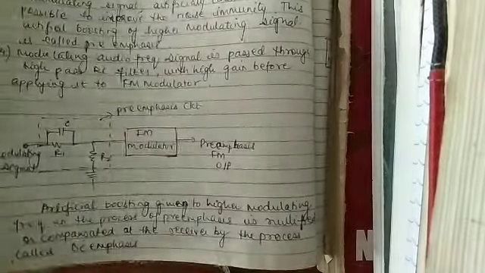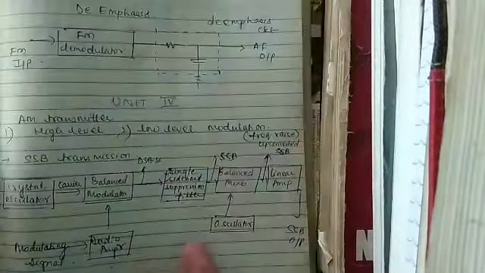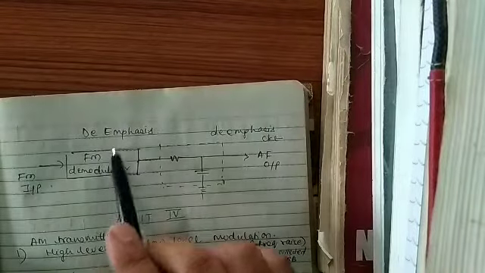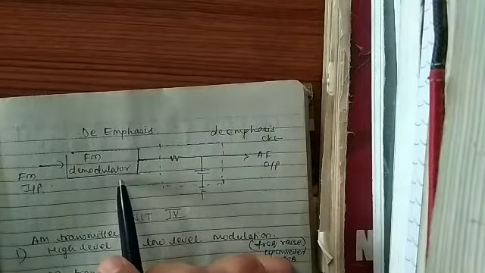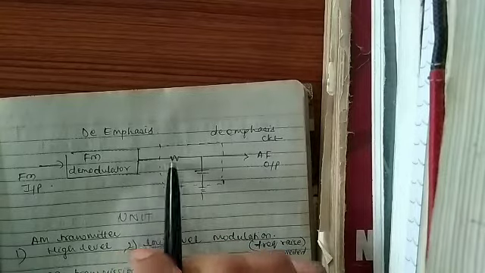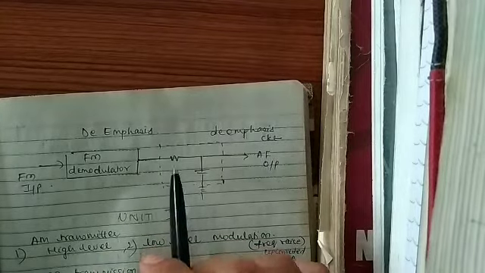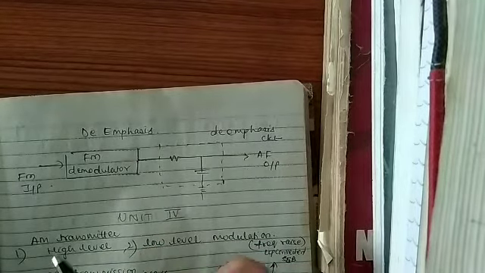Now we can see the circuit for de-emphasis. Here we can see the process of de-emphasis. This circuit is mainly used after FM modulator. By this circuit we can get our original modulating signal.